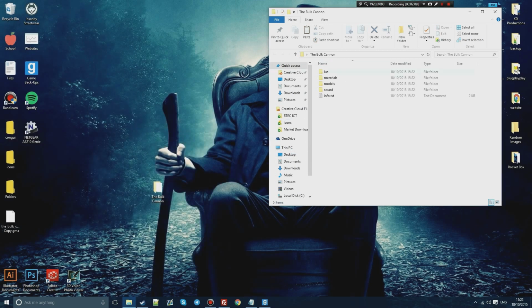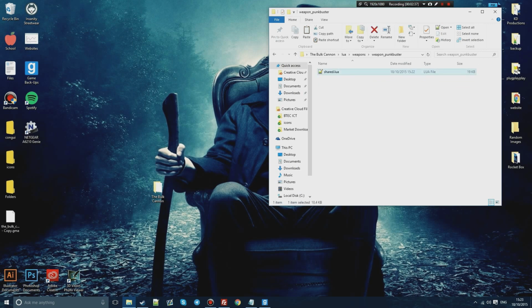Every add-on will be different, so it's difficult to explain entirely. However, if you go into your Lua folder, find weapons, and for me I have multiple to choose from. Now you may only have one, you may have more than four, you may have however many. Go into whichever one you want. If there's an add-on which contains multiple weapons, find the weapon that you want to add to TTT. For example, this is the Punk Buster, which is the one that I want to add.